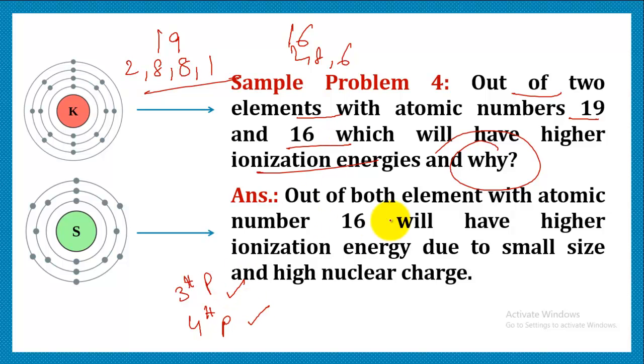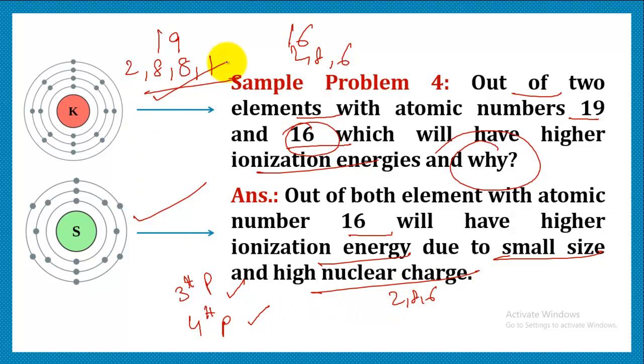So out of them, we get to see that the element with atomic number 16, that is sulfur, will have higher ionization energy because of its small size and high nuclear charge, because it is placed here.